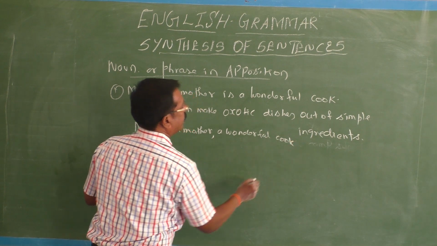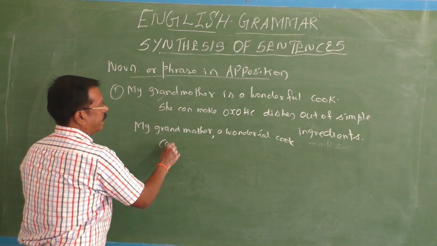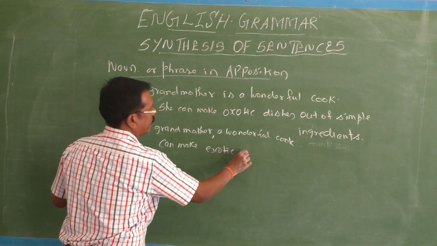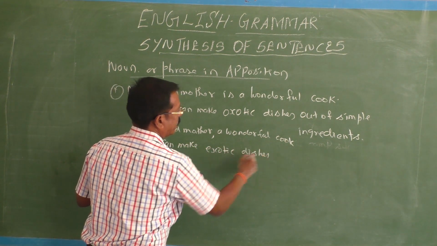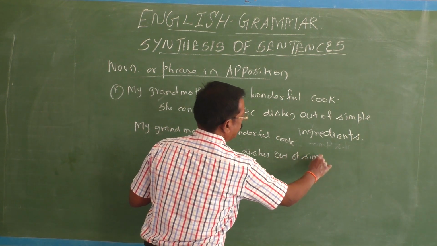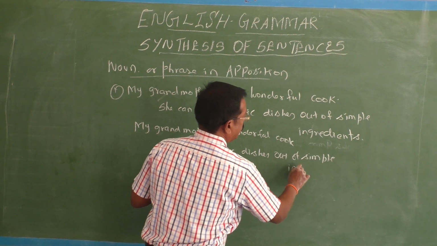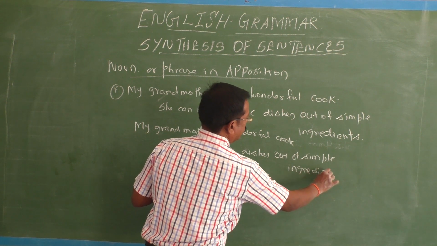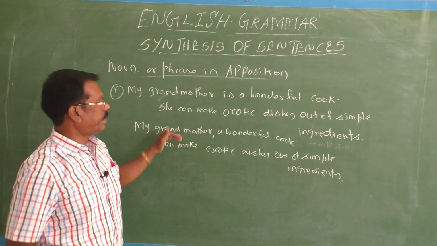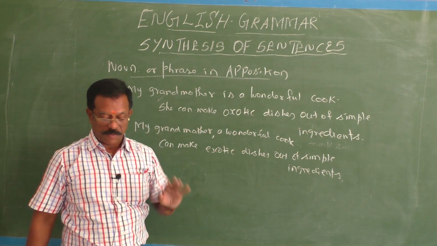My grandmother, a wonderful cook, can make exotic dishes out of simple ingredients. Okay. So my grandmother, comma, a wonderful cook, that's very important.